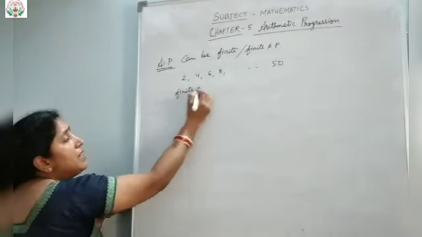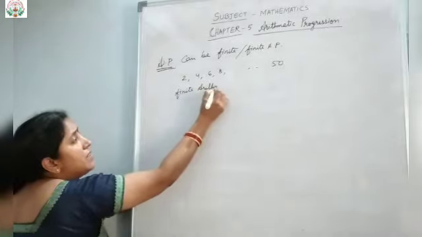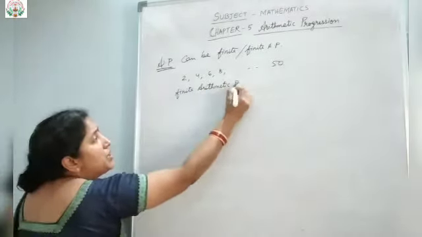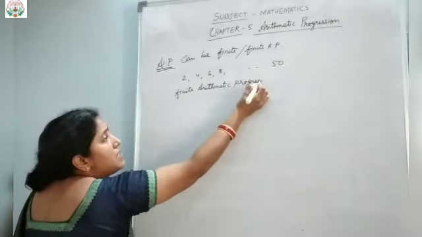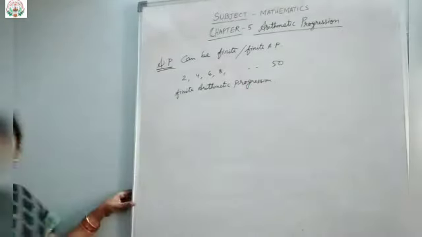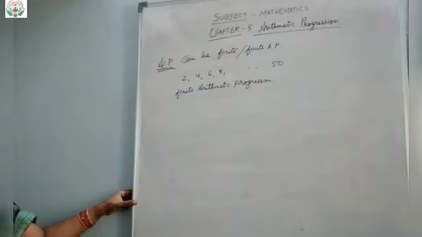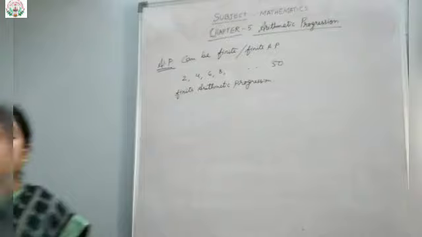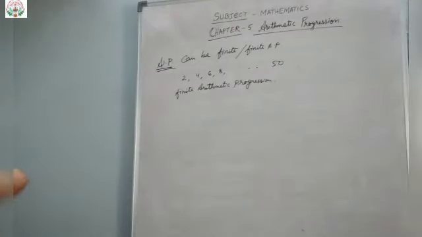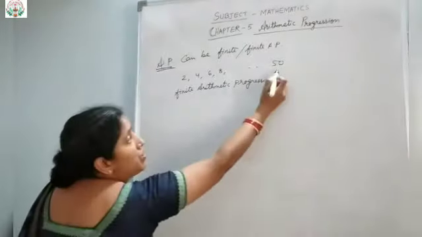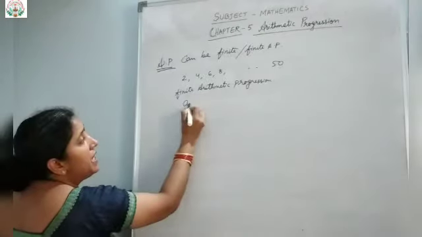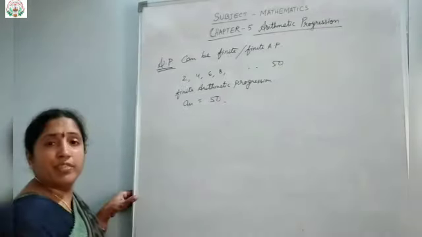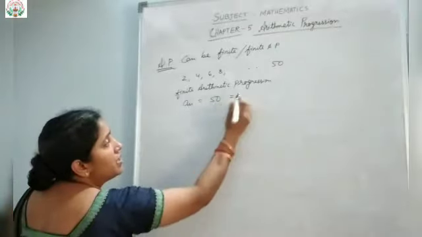Finite arithmetic progression. That means when the last term of the arithmetic progression is known to us, then it is called a finite arithmetic progression. Okay, and this is called finite because we know the last term. Here the last term An is 50, which is also called L.